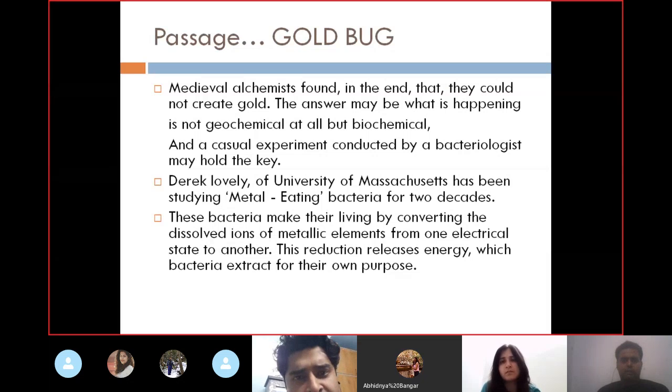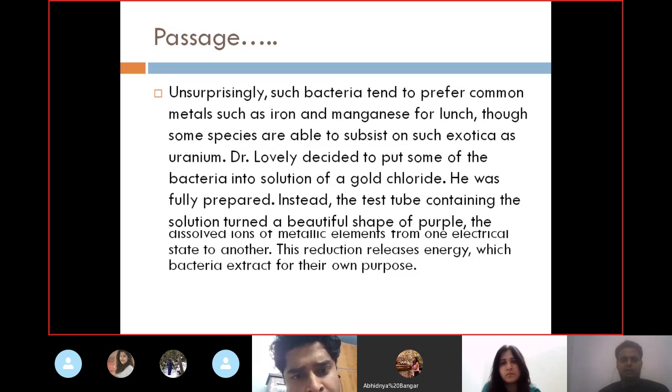So Gold Bug. I'm reading it for you. Medieval alchemists found in the end that they could not create gold. The answer may be that what is happening is not geochemical, but biochemical. And a casual experiment conducted by a bacteriologist may hold the key. Derek Lovely, at the University of Massachusetts, has been studying metal-eating bacteria for 2 decades. These bacteria make their living by converting the dissolved ions of metallic elements from one electrical state to another. This reduction releases energy which bacteria extract for their own purpose.